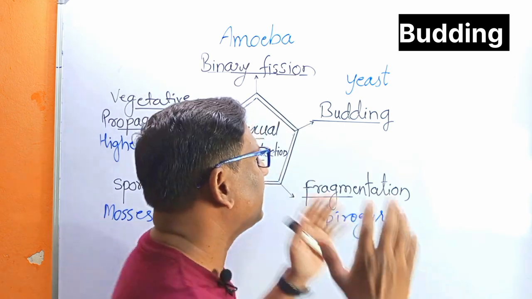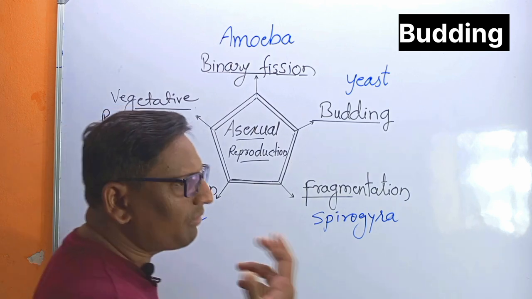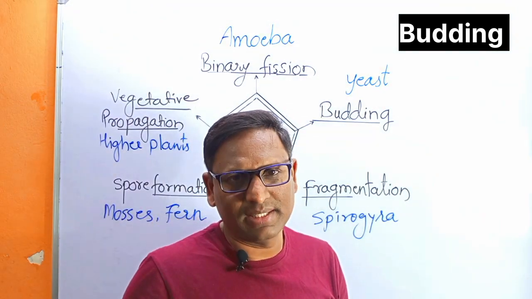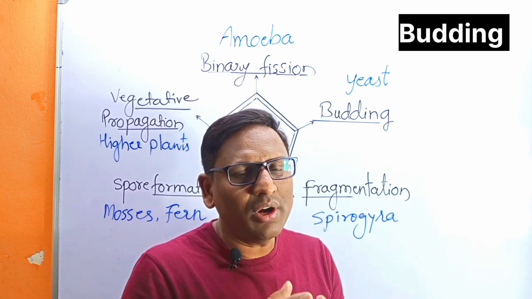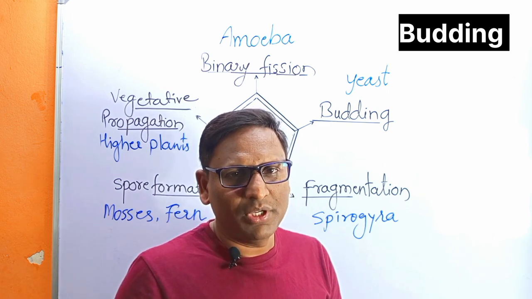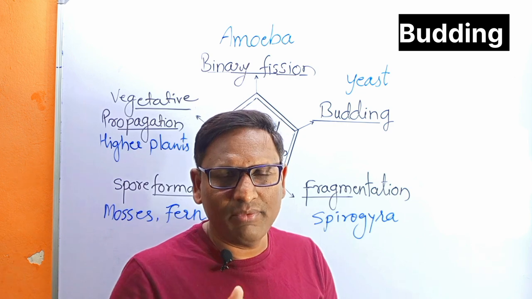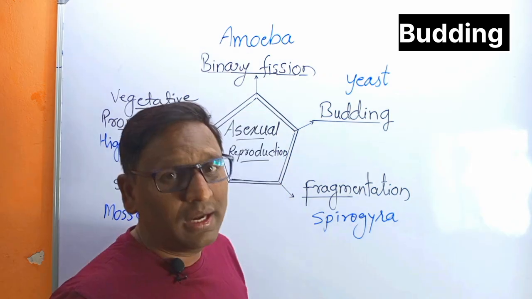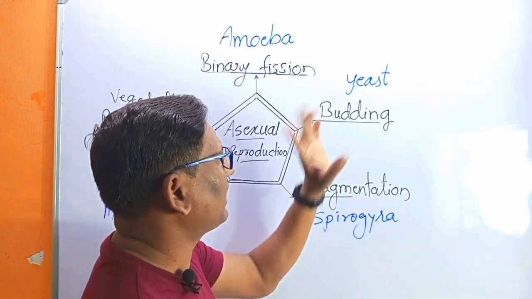So in budding, there is formation of one large cell and one or multiple small cells. The genetic material does not divide equally into two cells and the resultant cells have different sizes. This is called budding, and the example is the yeast cell.